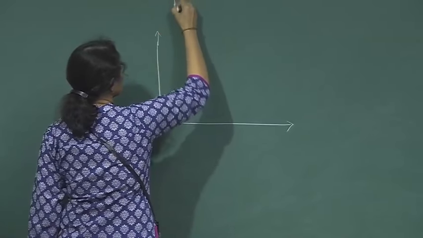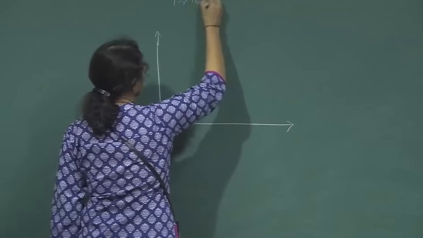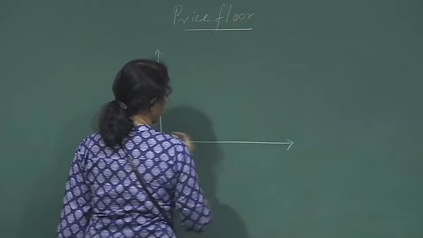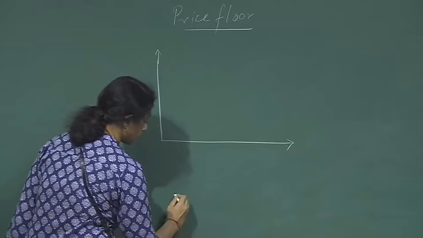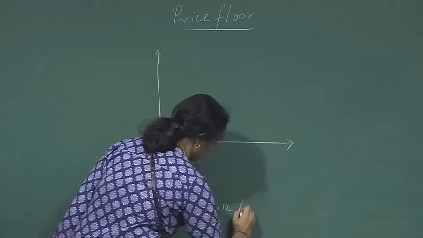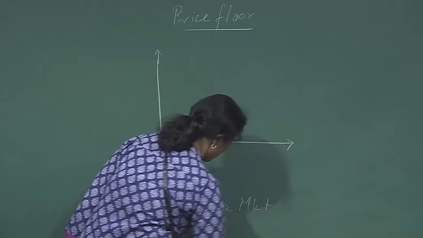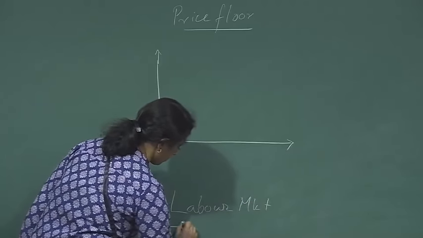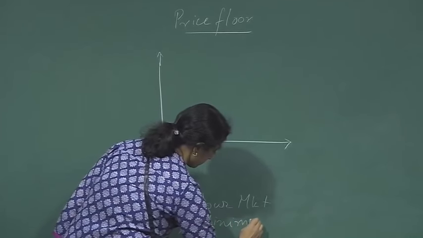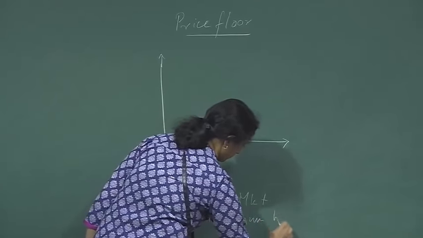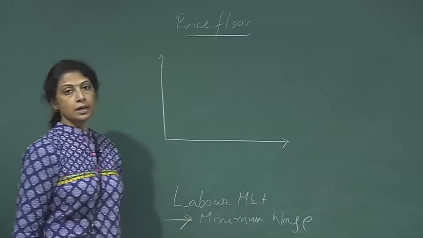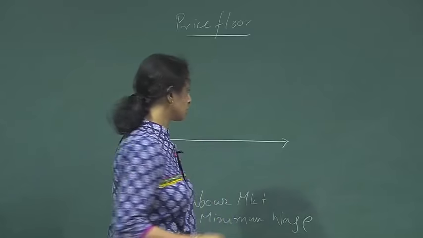This is an example of a price floor, and I'm taking the example of a labor market where a minimum wage is imposed by the government.